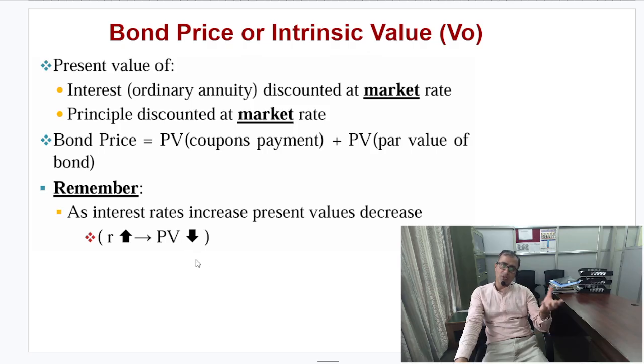But remember, friends, when R increases, that is, the interest rate or required rate of return increases, then the value of the bond would go down. There is an inverse relationship between these two variables, R and PV.